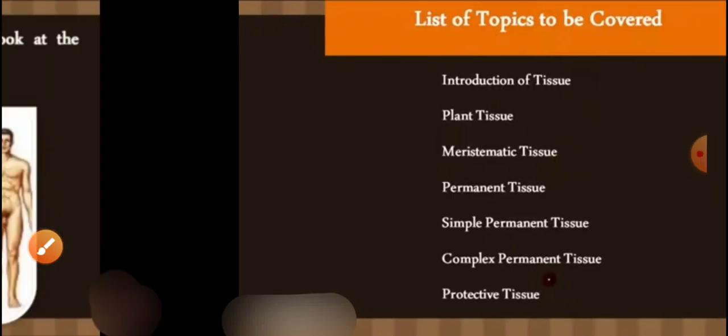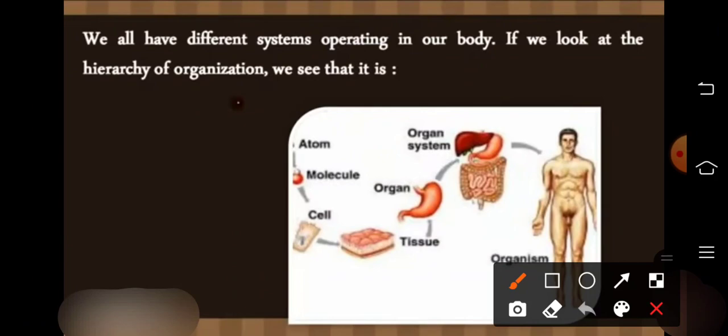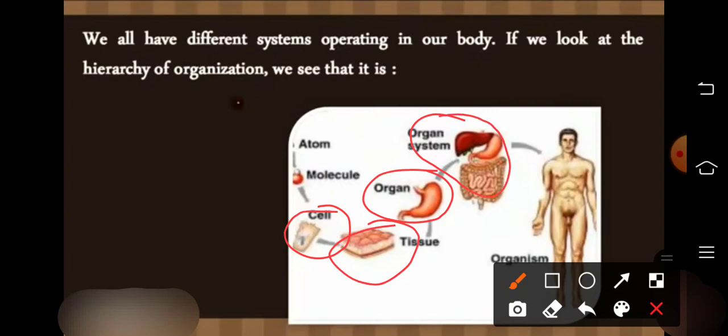Okay, first of all, we should know what a cell is. In the previous lecture, I explained the cells in detail. This is your cell, and more than one cell makes tissues. You know that very well. And a combination of tissues makes an organ, and organs make an organ system. And when organ systems are developed, then the whole body is formed, or we can say that an organism is formed.